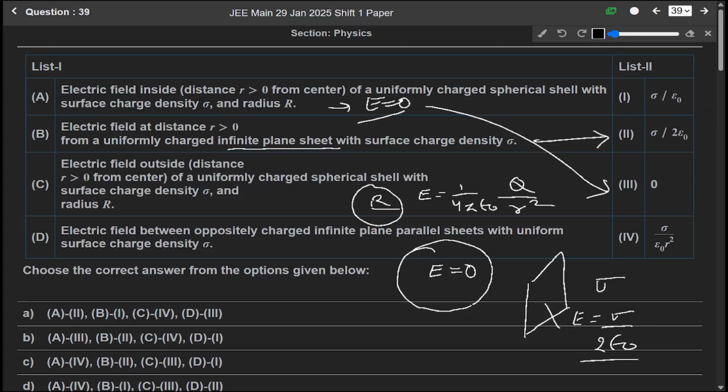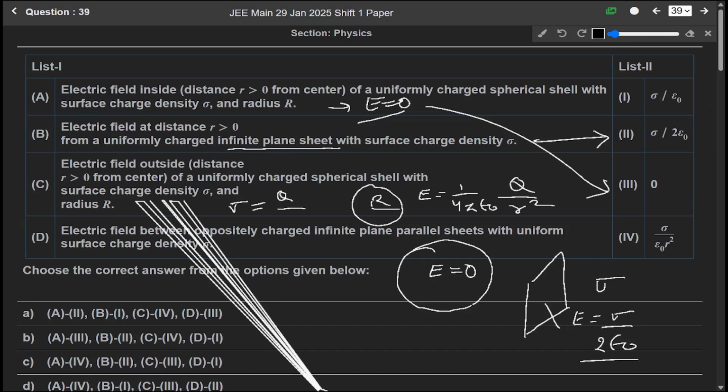Here it is given as surface charge density sigma. We know that surface charge density sigma is equal to charge over area. Since it is spherical, the area will be 4 pi R square. So we can write the charge Q equals sigma into 4 pi R square.